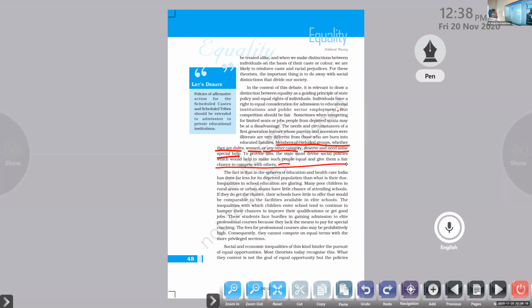The fact is that in the sphere of education and healthcare, India has done far less for its deprived population than what is their due. Inequalities in school education are glaring. Many poor children in the rural areas or urban slums have little chance of attending school. If they do get the chance, their schools have little to offer that would be comparable to the facilities available in elite schools.